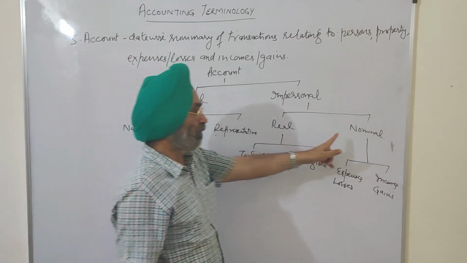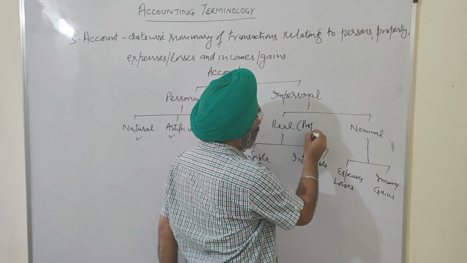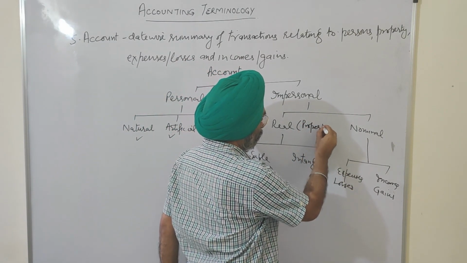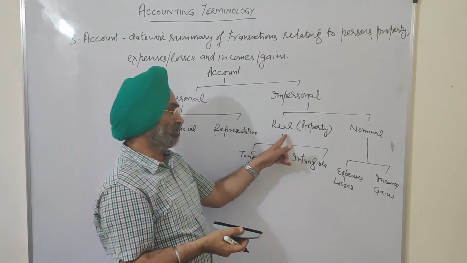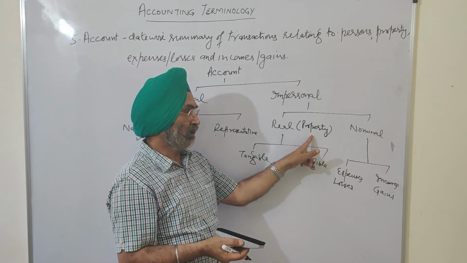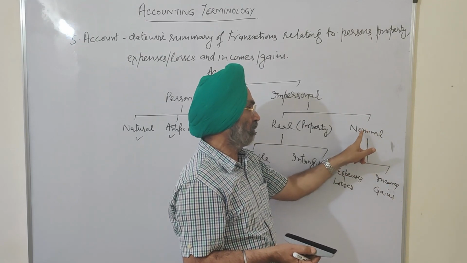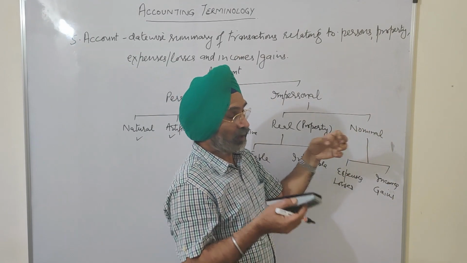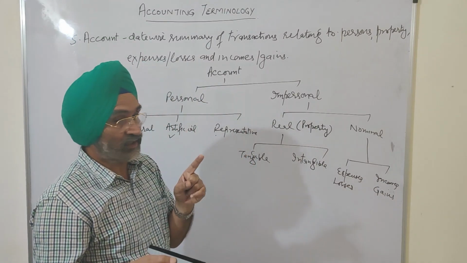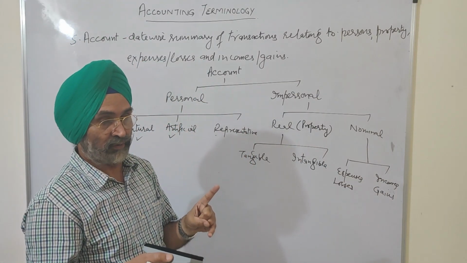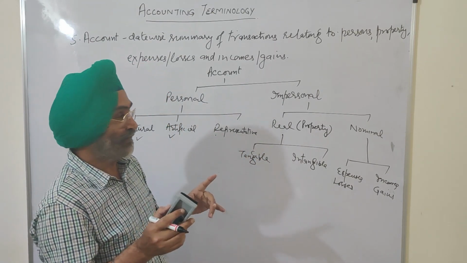Then impersonal: real accounts and nominal accounts. The accounts related to the property of the business are called real accounts, and the accounts related to expenses or incomes are the nominal accounts. Broadly, I'm using the word broadly. I will discuss it narrowly also. Nobody else will discuss it, but I will discuss narrowly also.